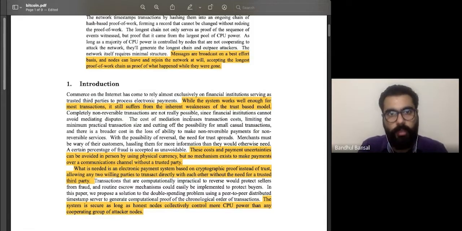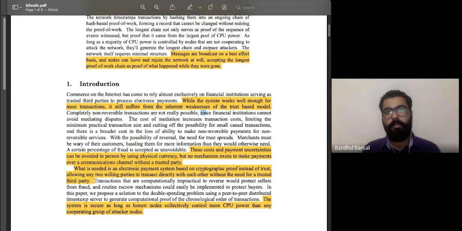As well as, completely non-reversible transactions are not really possible. Transactions are definitely reversible in these financial institutions, and that's why mediating disputes come into play in these financial institutions. Sometimes your money is in your account and has been diverted, or possibly the transactions have failed and the money is stuck in between. All of those disputes generally come into play.